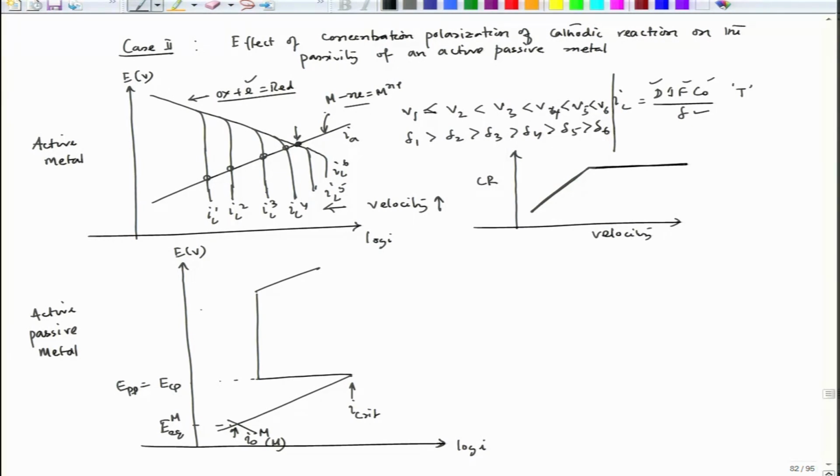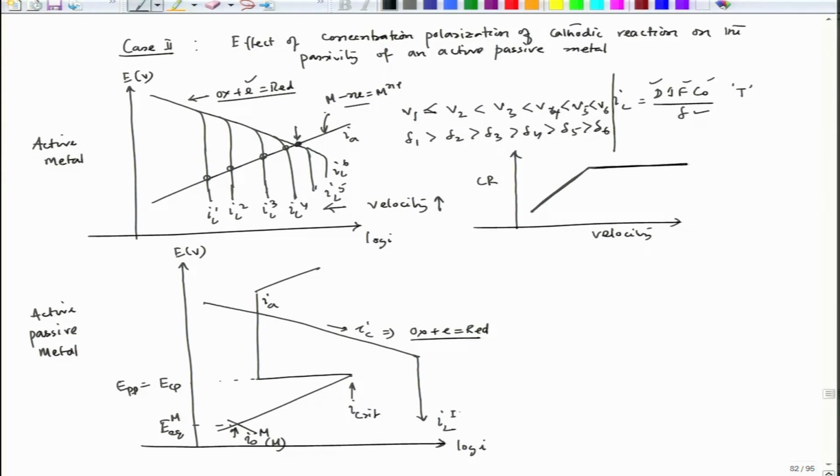Now, if we see a cathodic plot, let us say this is the cathodic plot, and now this is the IL1. Now, after a very high current density, this is IC, this is IA, and this corresponds to Ox plus e equal to reduction, this particular reduction process, and here it is reaching limiting current density.